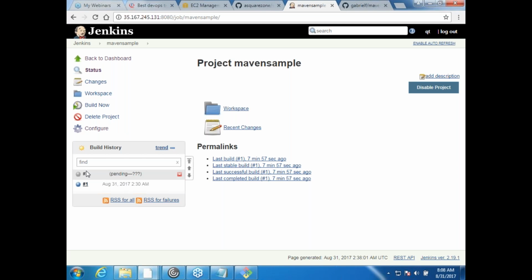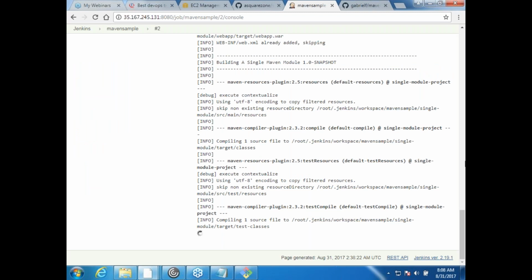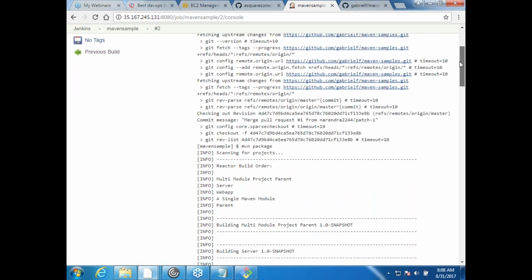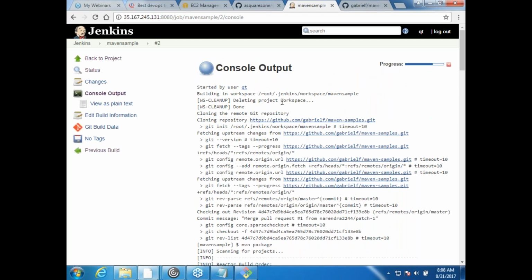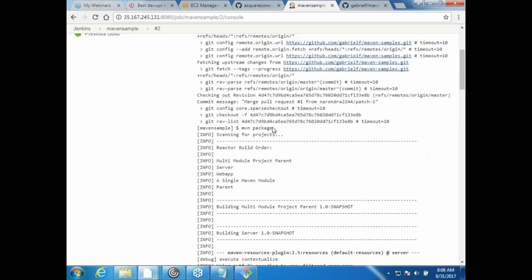Why is it pending? Strange. Okay, it was successful, but let us see what it has done. Deleting project workspace, it has deleted, and then it has cloned the git repository. After it has successfully cloned it, then it has run mvn package. This is a clean build because it is deleting the directory every time and then doing it.